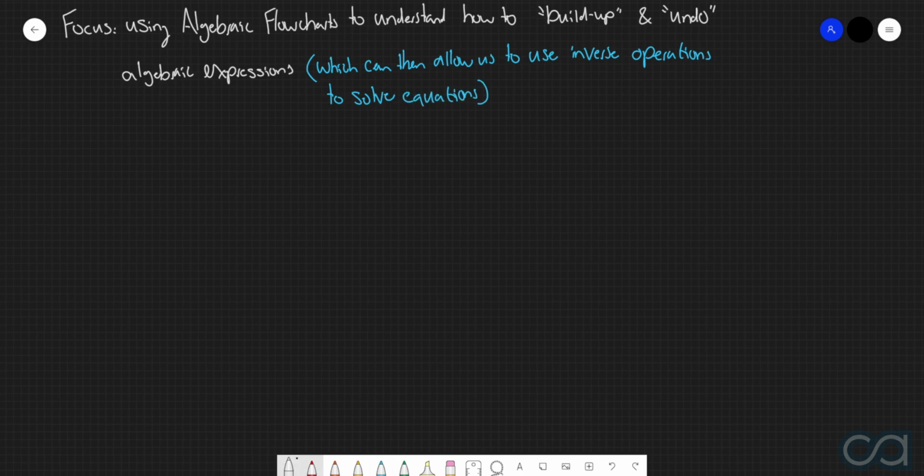Alrighty, now in order to introduce algebraic flowcharts, we're going to consider a very simple algebraic expression. Let's consider 2x plus 1. Now, the idea of building up to an expression effectively means that we're going to start with the variable that we have, in this case here x, and we're going to examine what individual operations we need to take and in what order to arrive at this expression.